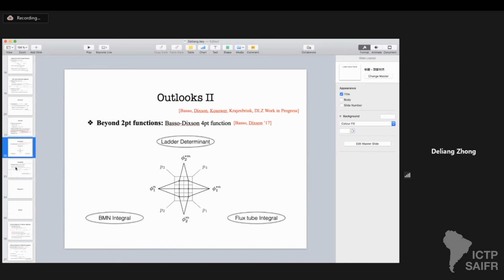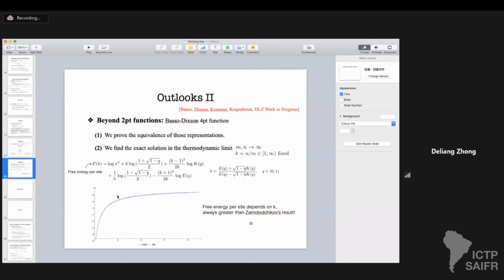determinant. So a natural expectation for the thermodynamic limit of the Lie diagram is that, because the bulk is also of the Fishnet type, the bulk free energy goes back to the result of Zamolodchikov.